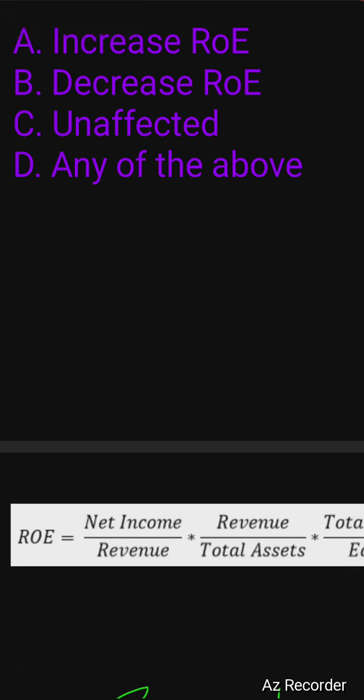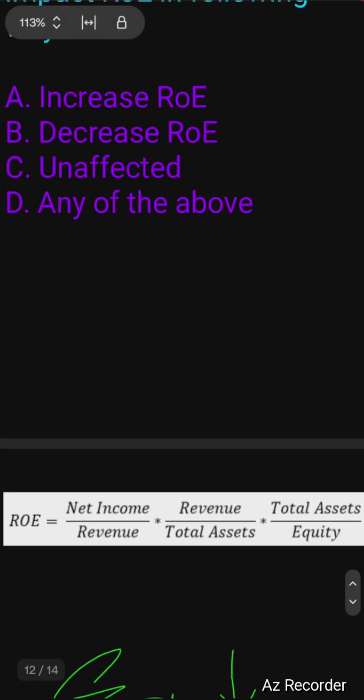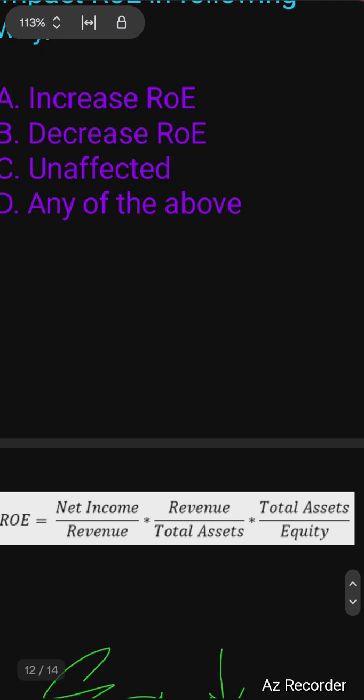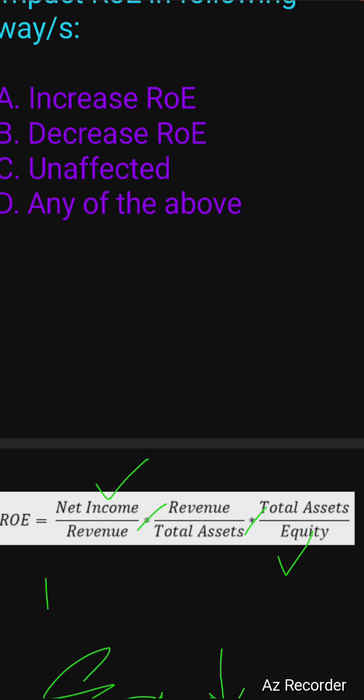उसने 3 कंपोनेंट में डिवाइड किया है रिटर्न ऑन इक्विटी को. तो रिटर्न ऑन इक्विटी इज नथिंग बट नेट इनकम डिवाइड बाय इक्विटी. वी नो द नेट इनकम इज ऑलरेडी देयर and equity is already there, but in between revenue and total assets, they have been correlated in a way. So we come to know that which component is impacted your return on equity positively or negatively. So it is net income divided by revenue into revenue divided by total asset into total asset divided by equity. So if you cut, revenue will get adjusted, asset will be adjusted, so remaining figure will be net income divided by equity. But through this analysis you will come to know what actually is affecting your return on equity.